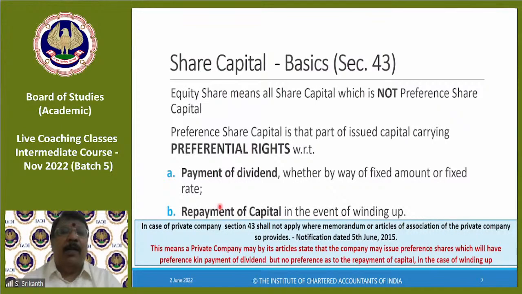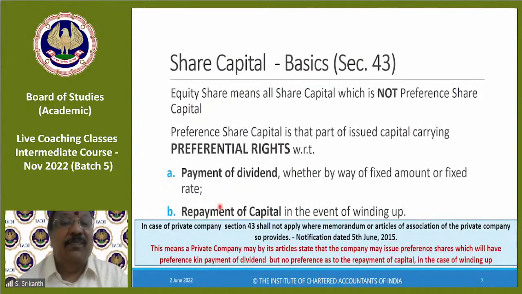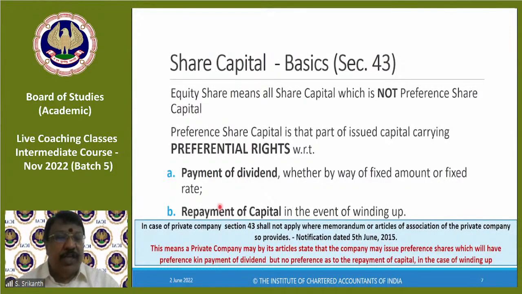Now, what is preference share capital? It is that part of issued capital carrying preferential rights. What rights are they? With respect to payment of dividend, whether by way of a fixed amount or a fixed rate. Just for your information, you will learn it when you come to the dividend topic: dividend is calculated on the face value of the share. If a company's share face value is 10 rupees, the market price may be 400, but the dividend will be paid only on 10 rupees. Usually they will declare it as a percentage, for example 20%, 30%. Sometimes, 10 rupees is so small, isn't it?